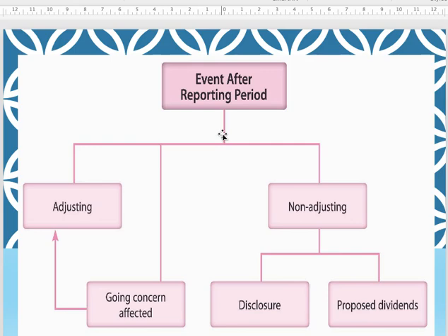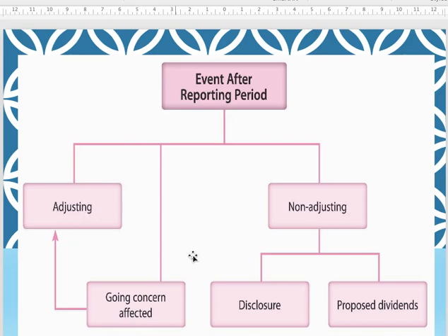If you have learned this topic in auditing, the company is allowed to prepare up to 6 months after the end of the financial year before it can be audited. So what happens if some event happens after you close your financial year end?